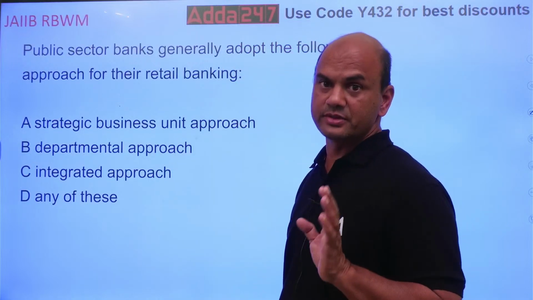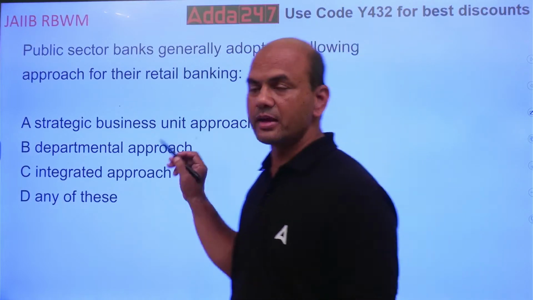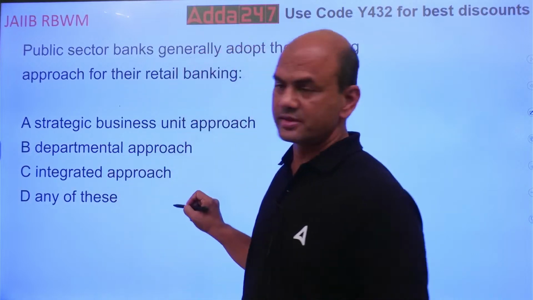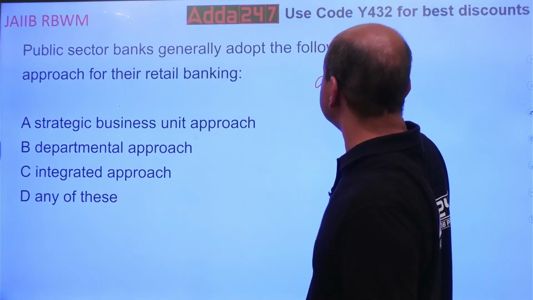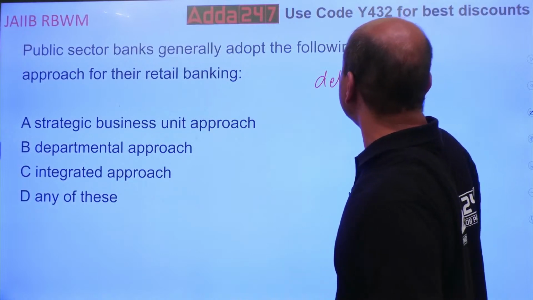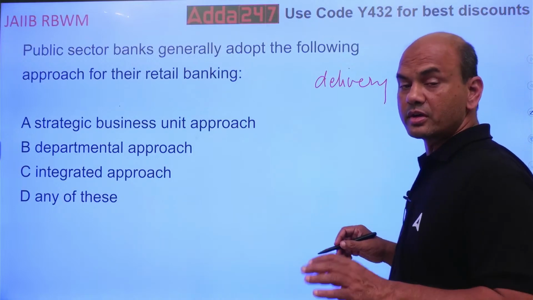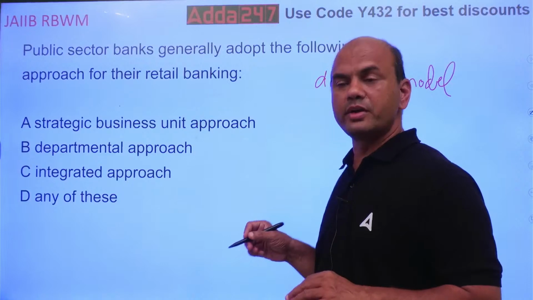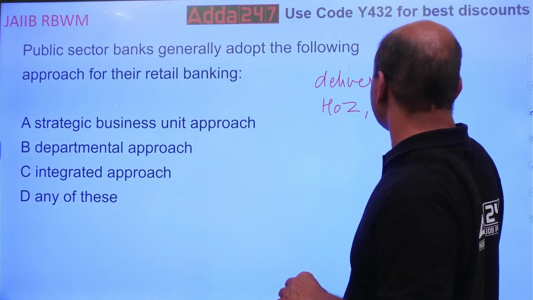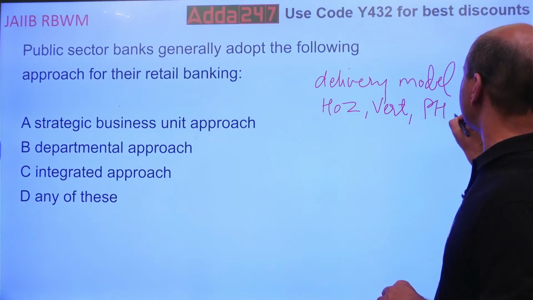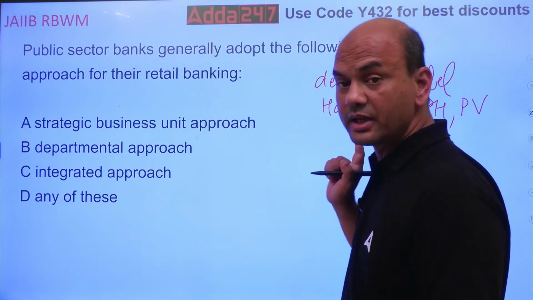There are two things over here. You have to understand two separate things. One is approach. If you get the approach question, then these are the answers. There is one more called delivery model. If you get a delivery model question, then the answer is horizontally organized model, vertically organized model, predominantly horizontal, PH I'll write it, and PV, predominantly vertical. So these are the models in delivery models.